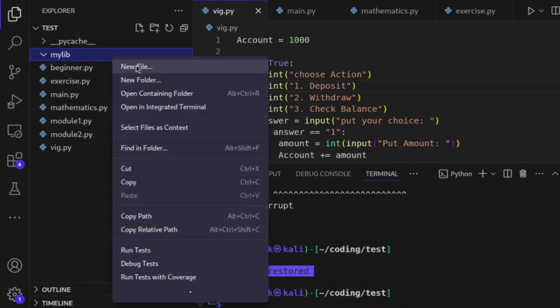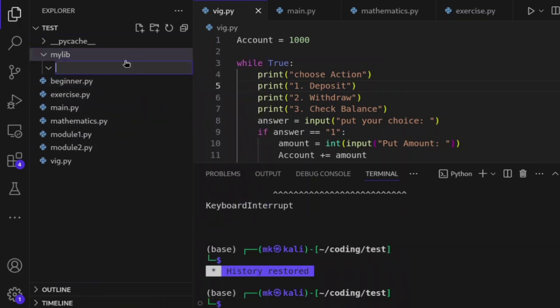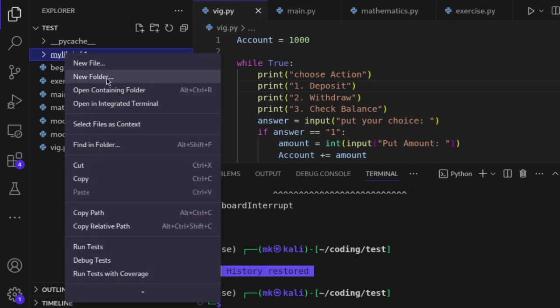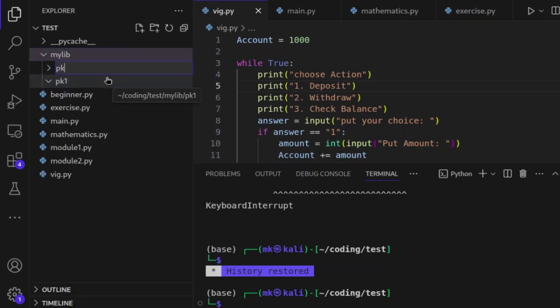So inside my library, I will have another folder. Let me call it pk1, which means package1. Let me create another new folder, and let me call it pk2.